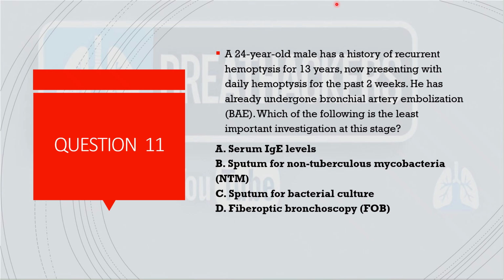So now our focus should be on localizing the source of hemoptysis, or if there is any infection, to control that infection. Just to find out what infection it is, we need to have sputum for NTM and sputum for bacterial culture. And airway evaluation should be done to rule out the site of any active bleeding. Serum IgE for ABPA is least urgent or relevant at this point in an acute ongoing hemoptysis setting.